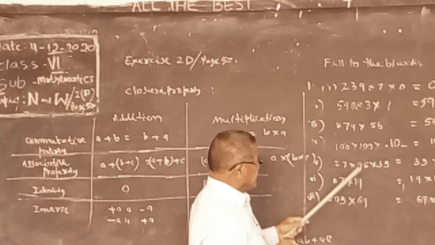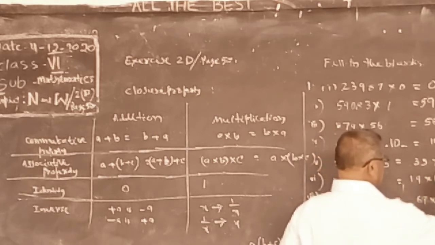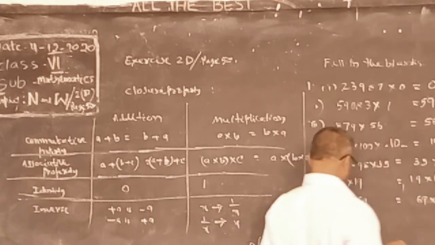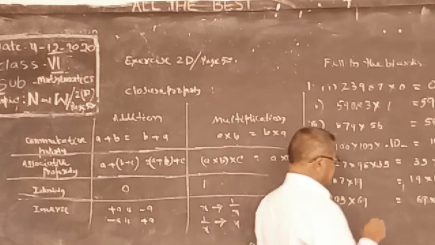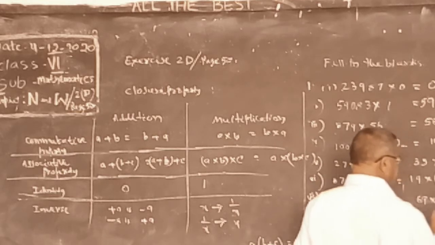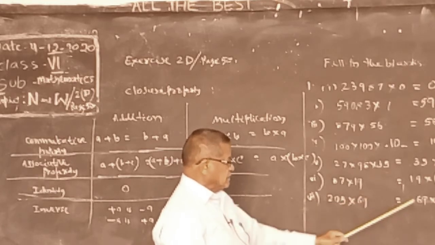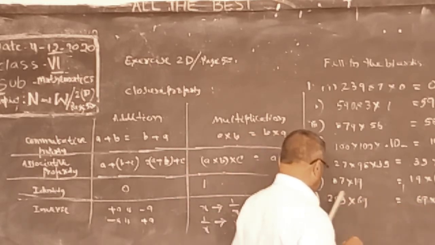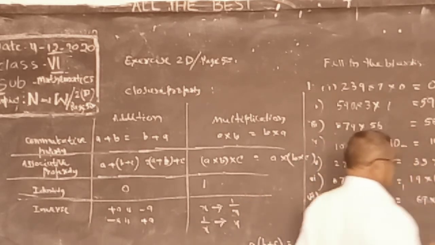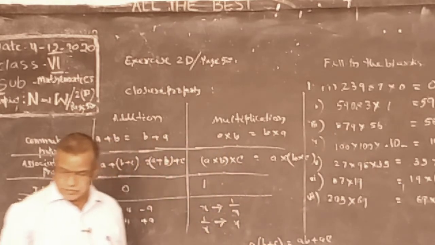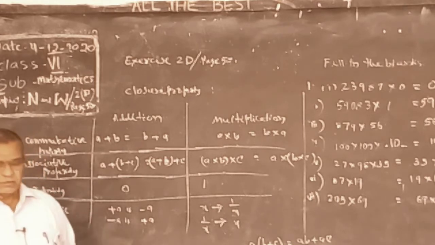Here is associative property, 35 into 27, in the middle 98. This is a distributive property. 19 into 87, 87 can be written as 80 plus 7. And 205 into 69, 69 into 200, and this 205 is becoming 200 plus 5. Just by simply seeing the question's left side, we can write the right side.